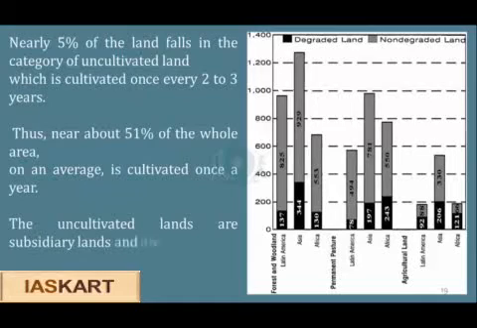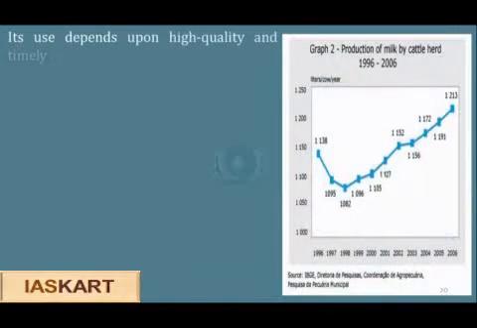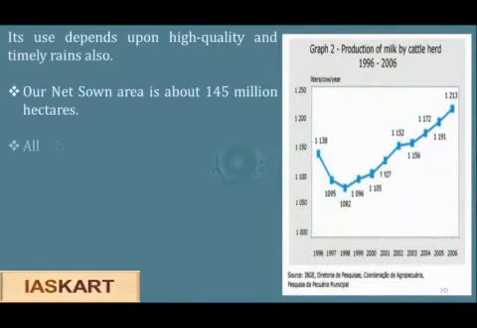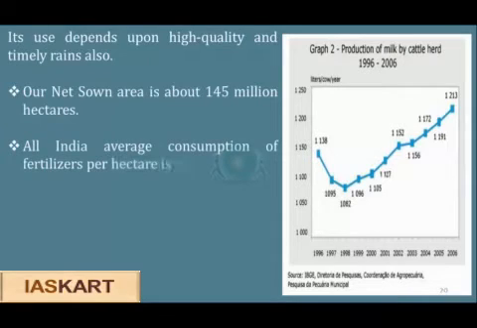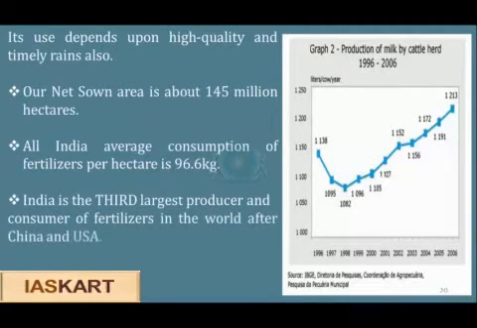The uncultivated lands are subsidiary lands and are kept so as to re-establish their richness. Its use depends upon high quality and timely rains too. Our net sown area is about 145 million hectares. The all India average consumption of fertilizers per hectare is around 96 kgs. India is the third largest producer and consumer of fertilizers in the world after China and the US.